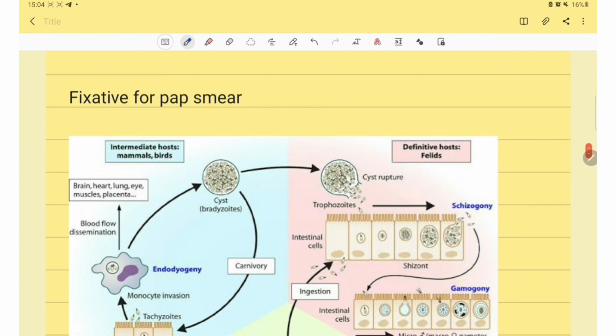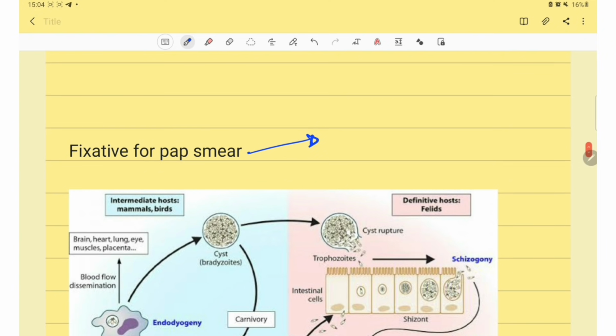Then next question is, fixative for pap smear. So the most common fixative that is used for the pap smear is 95% ethanol.